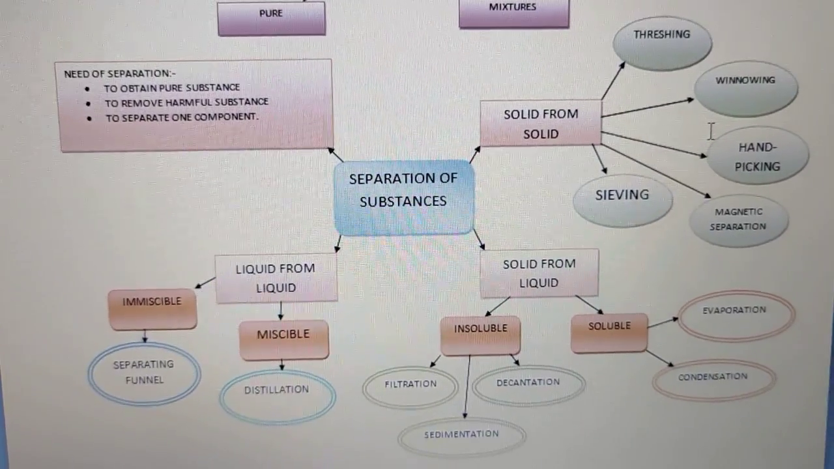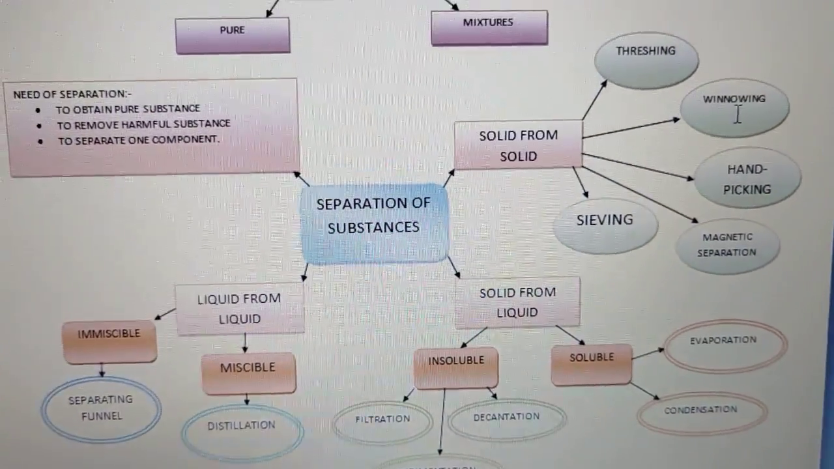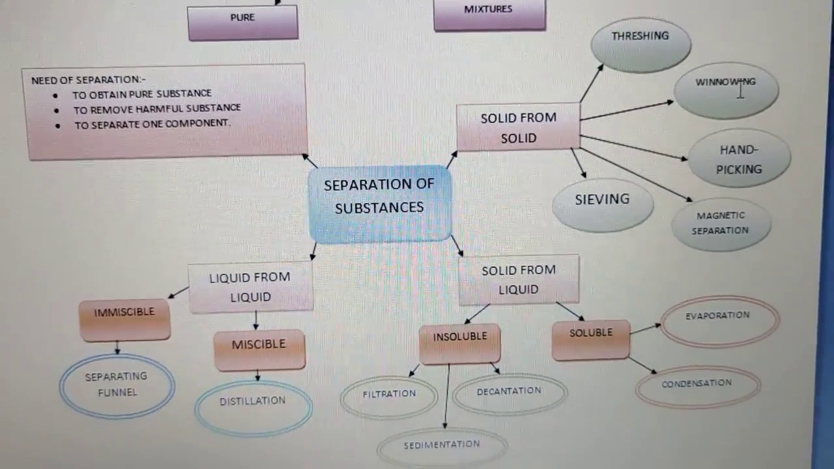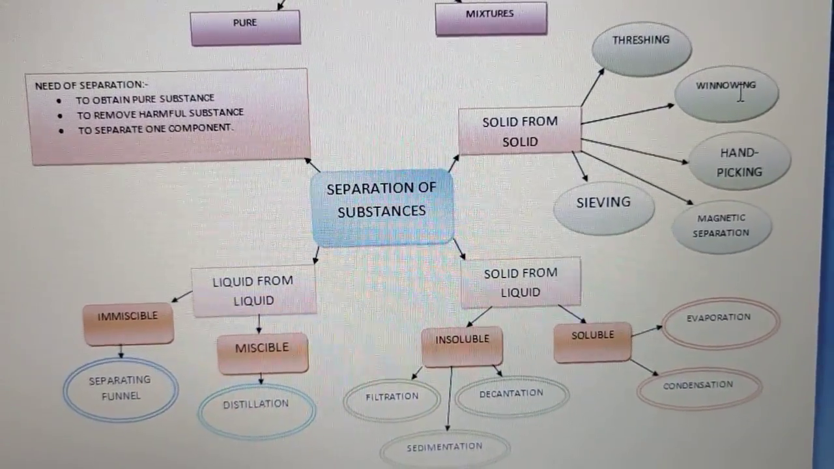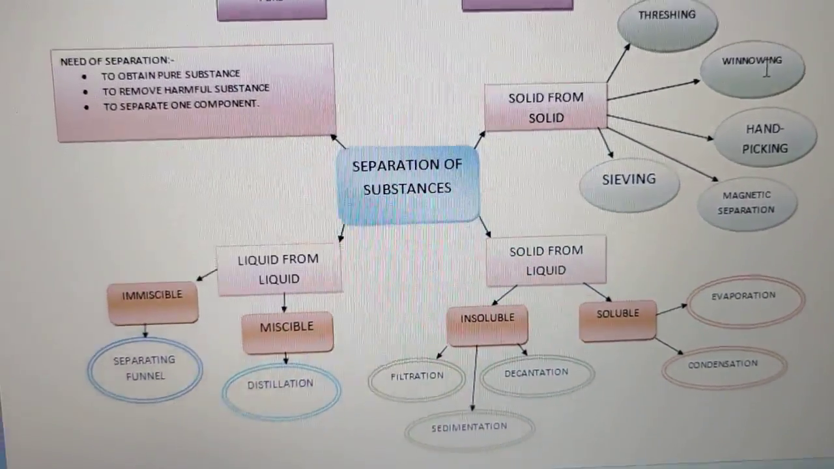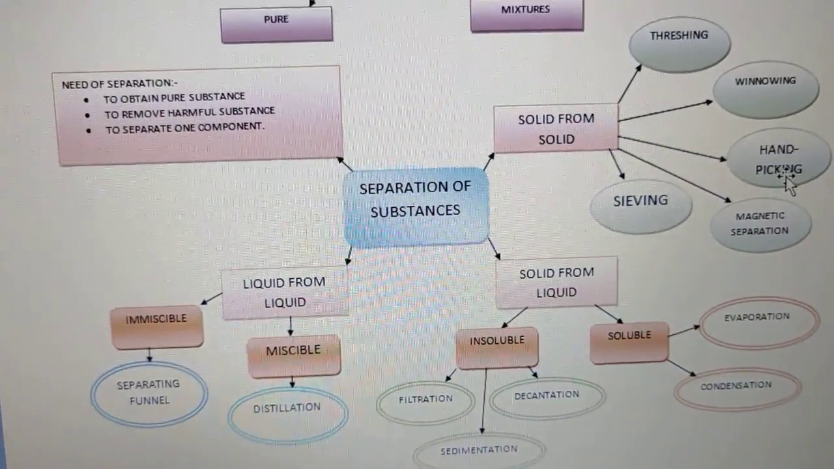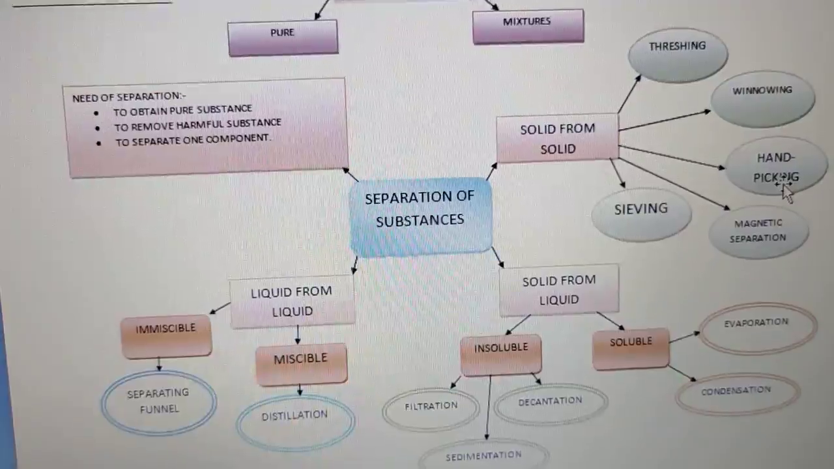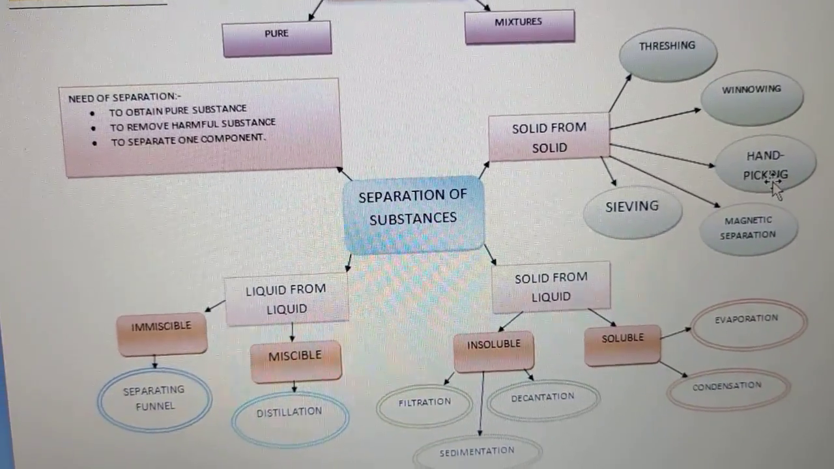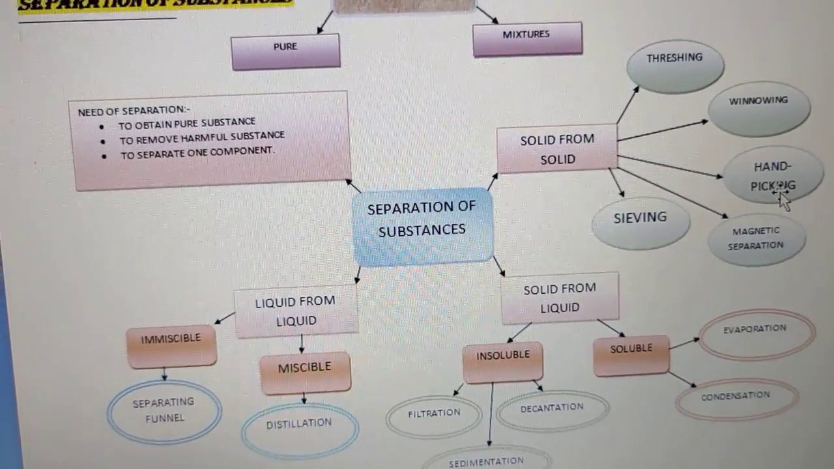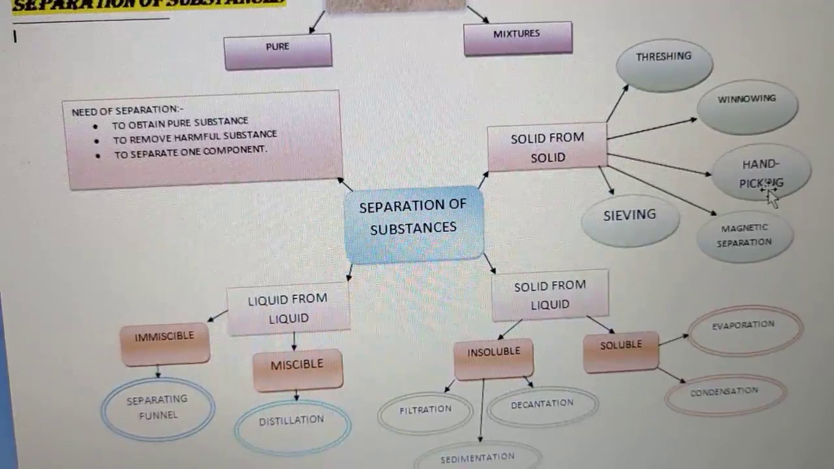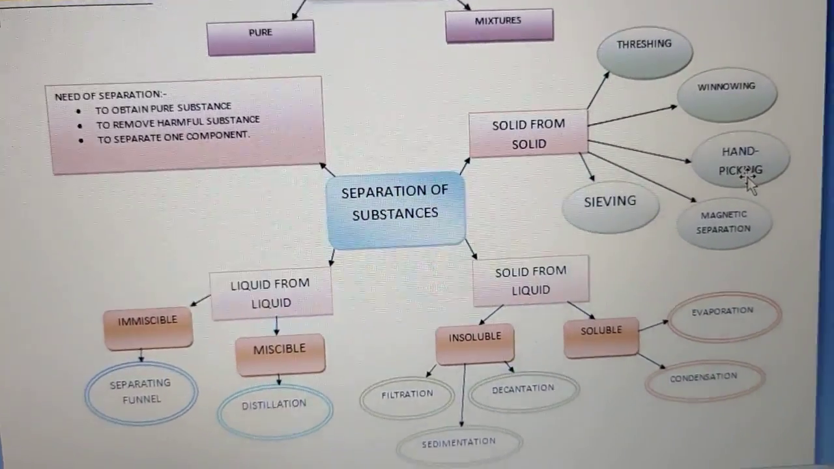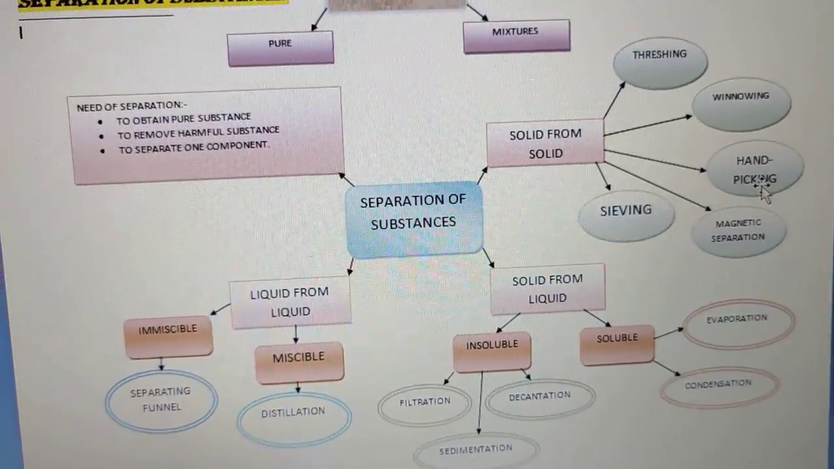Fine. Then the second is winnowing. Winnowing is the process of separation of again the grains from the chaff with the help of wind. Then the third is hand picking. Hand picking we often use when the amount of the substance to be separated is very less, or you can say the impurities are easily identifiable. We can easily identify the impurity, so we can just pick them with the hand and separate them.